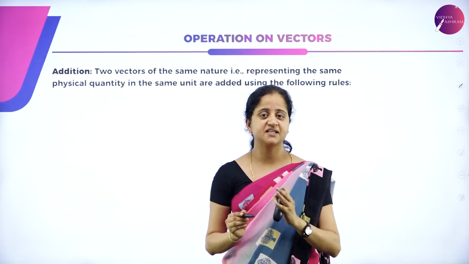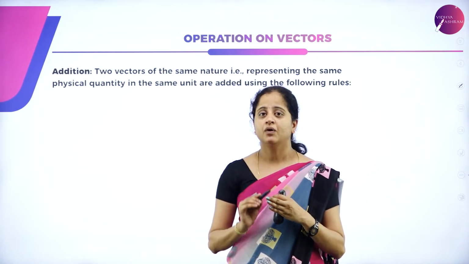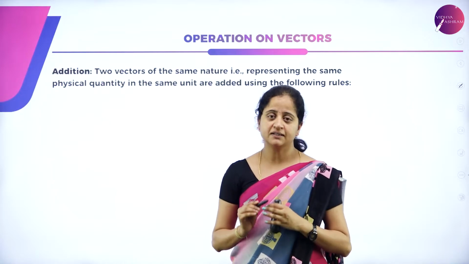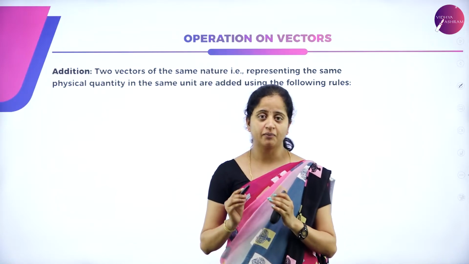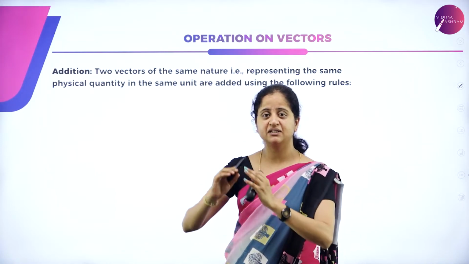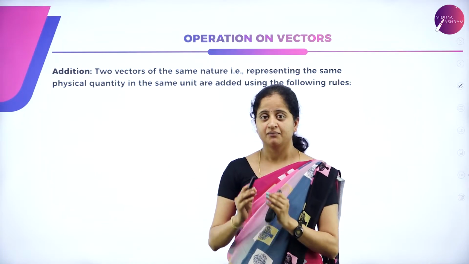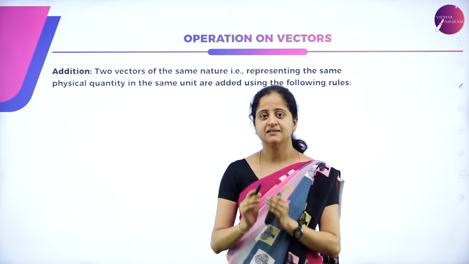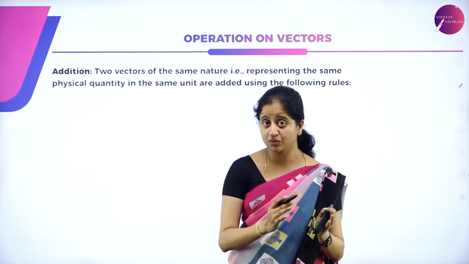So far we have seen what a vector is, what the representation of a vector is, and what the types of vectors are. Now let us learn about the operation of vectors. Why do we have to know about the operation? Any two vectors of the same kind, having the same units, can be added and subtracted, but by following certain laws. So how to add two vectors, and how to subtract two vectors.